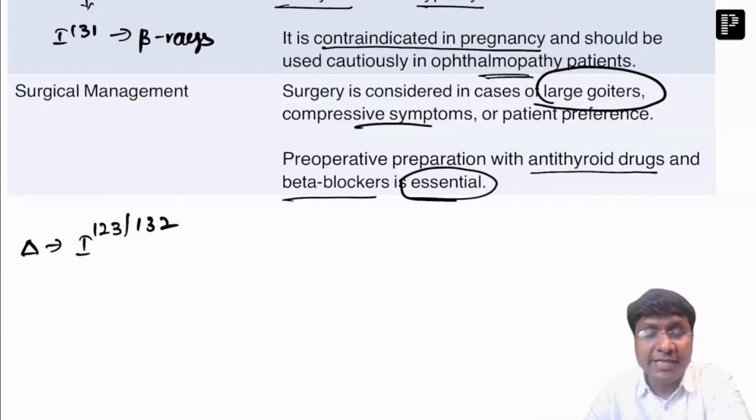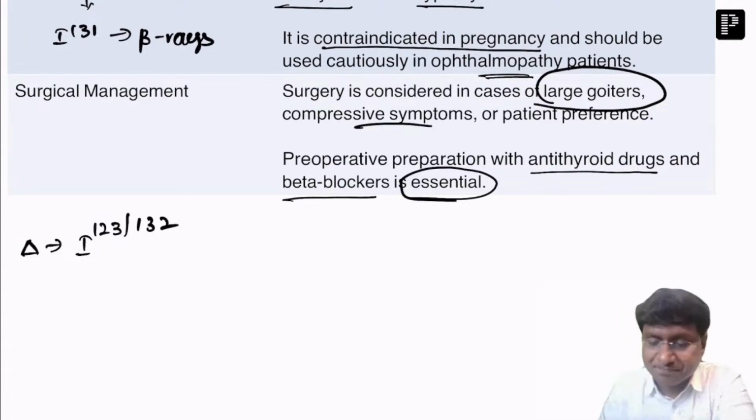Preoperative preparation with anti-thyroid drugs and beta blockers is very much essential whenever you are doing this surgical therapy, right?